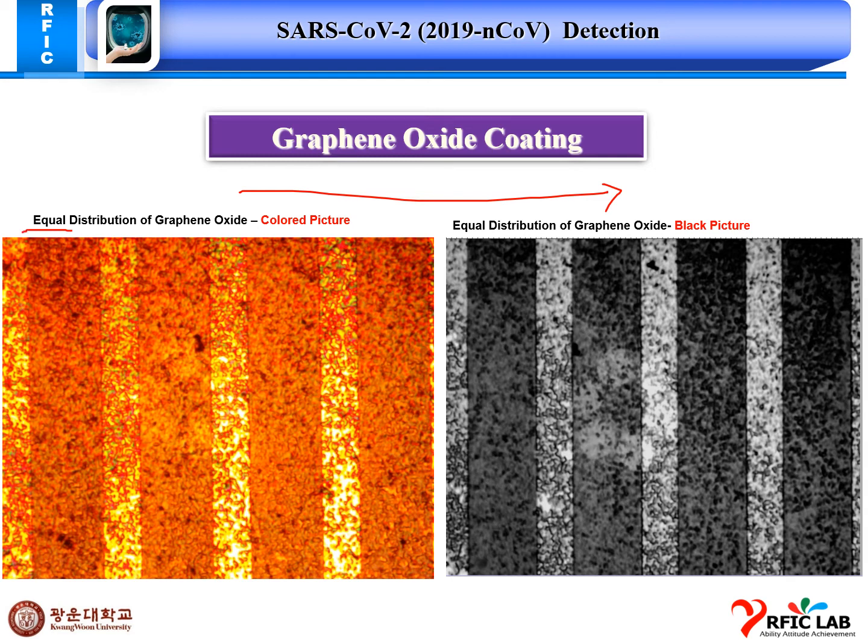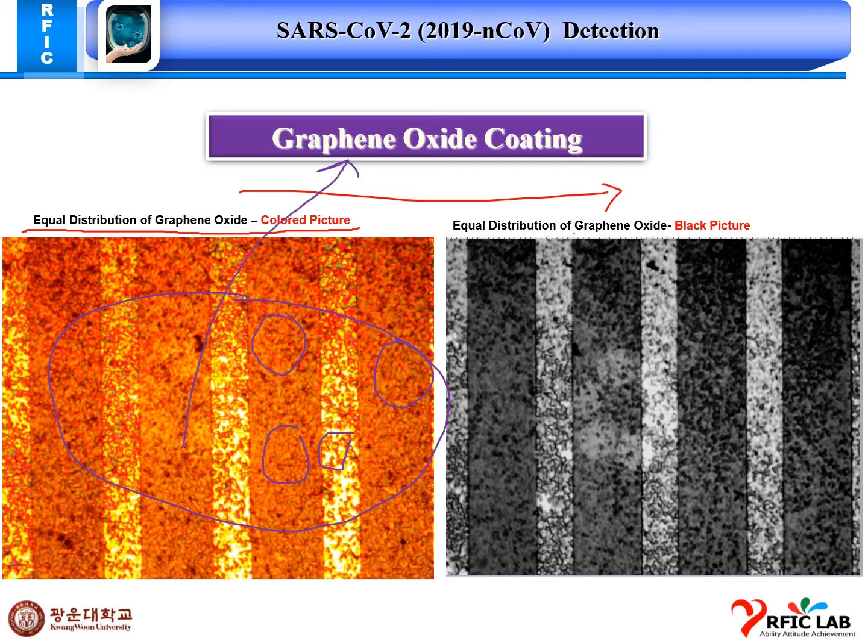Equal distribution of graphene oxide. This is a color picture basically describing here. As we can see, this is an equal distribution over all the surface. This is the glass and this is the chip part. Over all the surface we got the equal distribution, so we got good results for the graphene oxide coating.